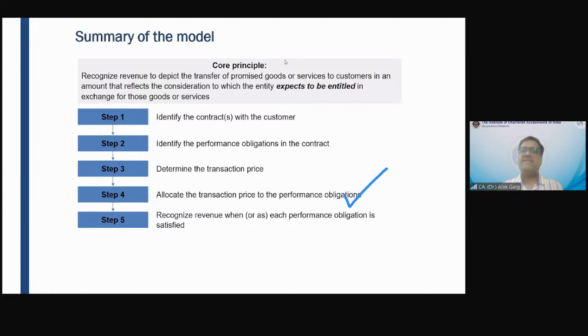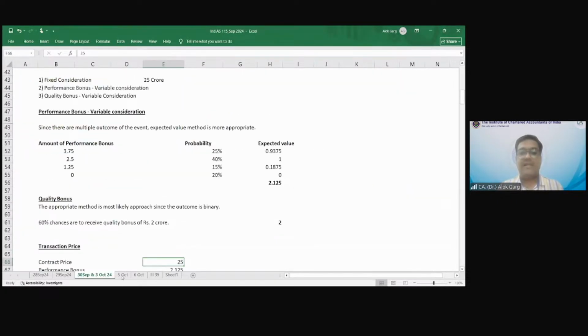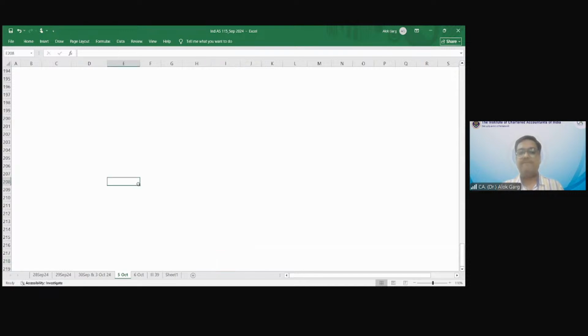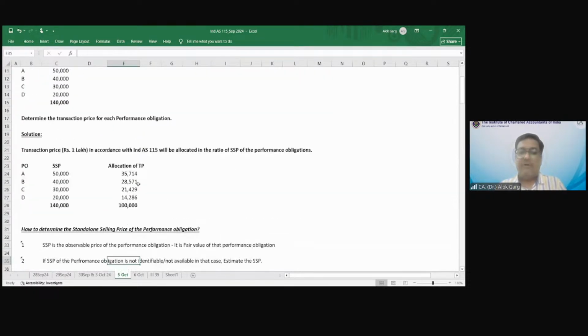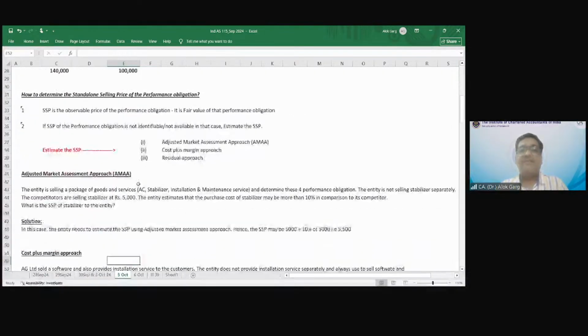So standard says that you need to allocate the transaction price into the performance obligations in the proportion, in the ratio of their standalone selling price. So that you need to allocate. Okay. And while allocating the transaction price, there are 3 methods of allocating the transaction.